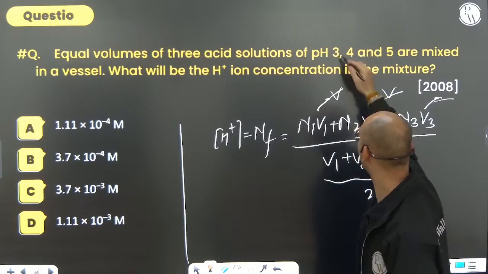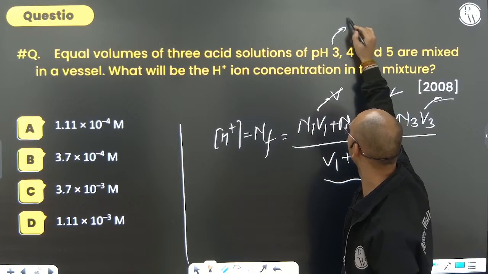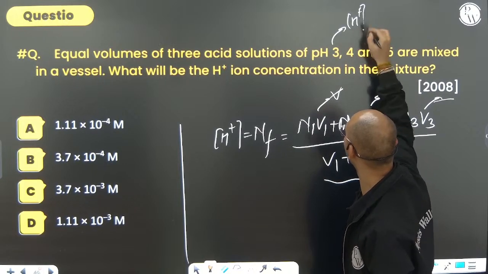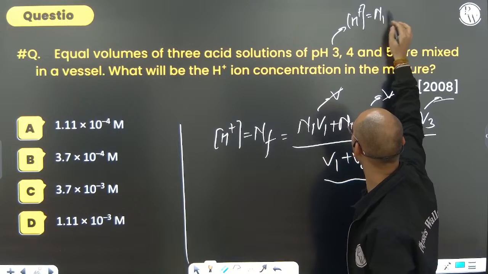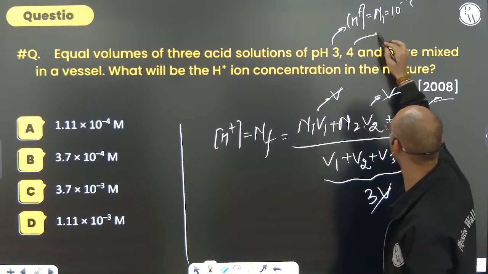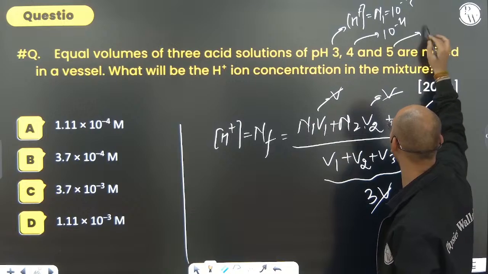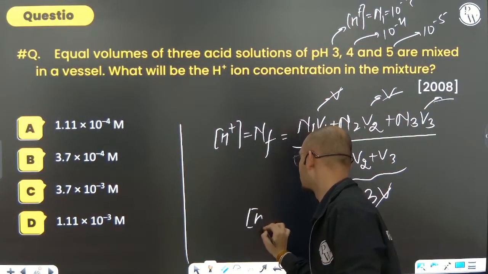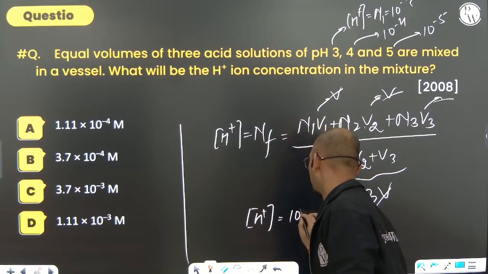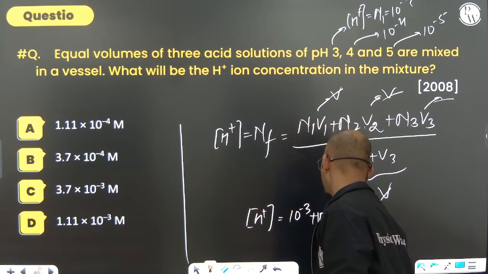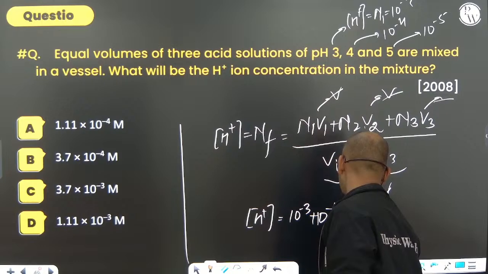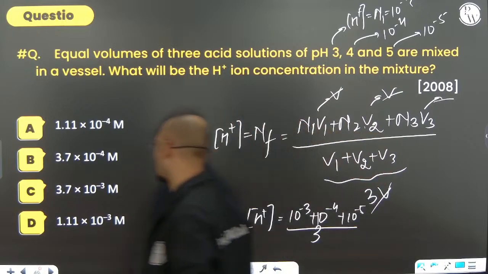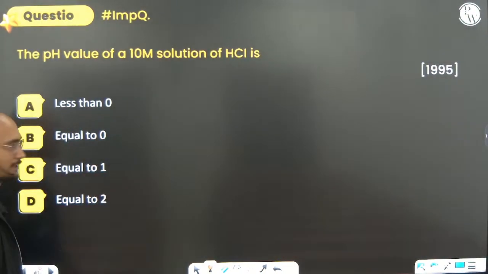How do you find N? Because pH is 3, the H ion concentration N1 equals 10 to the power minus 3. Here it is 10 to the power minus 4, and here it is 10 to the power minus 5. So the H ion concentration will be 10 to the power minus 3 plus 10 to the power minus 4 plus 10 to the power minus 5, divided by 3. Put all these things in and you will get one of the answers.